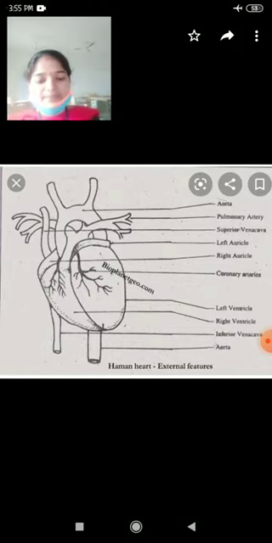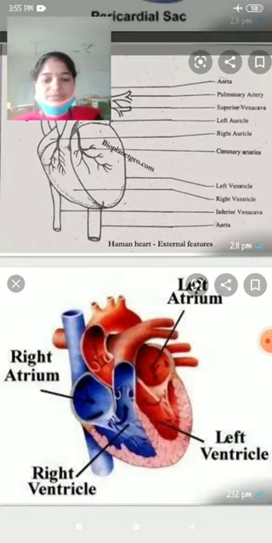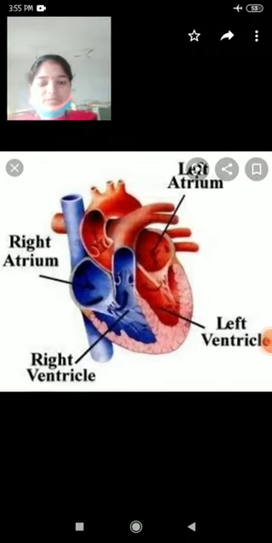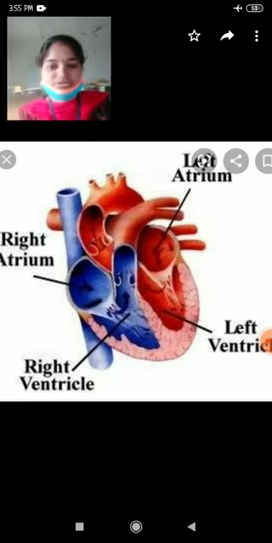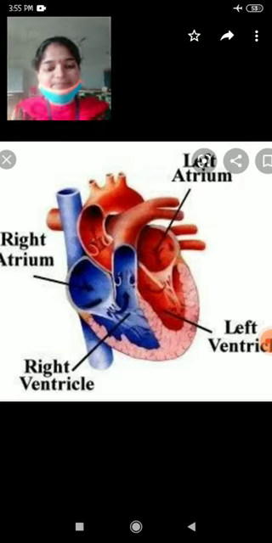Now we see the internal structure of a heart. Here you can see clearly the left atrium and right atrium, right ventricle and left ventricle.